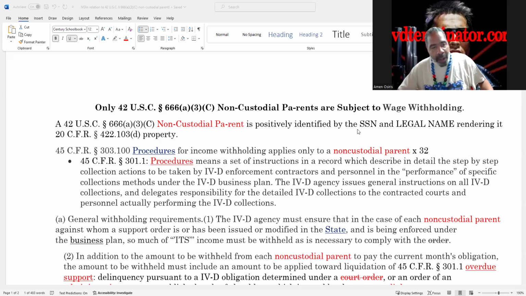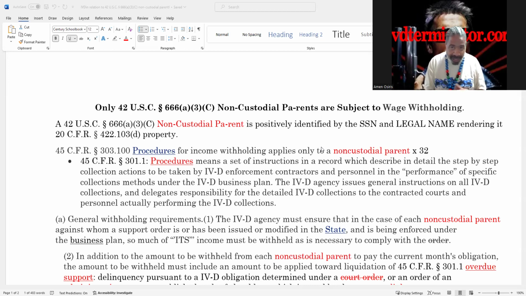All right, now, procedures, 45 CFR 303.100, procedures for income withholding, only applies to a non-custodial parent. If you read 303.100, and you read it thoroughly, all right, you'll count the words non-custodial parent used in there 32 times.